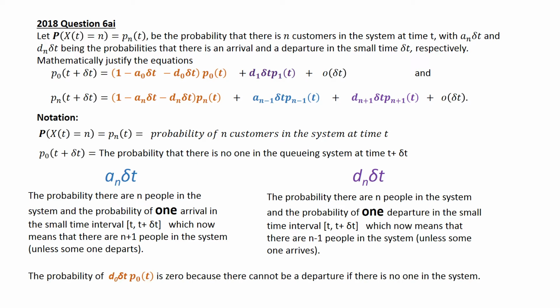arrives. And then if you look at the probability, D0 delta t P0(t). P0(t) means there's nobody in the queuing system at time t. And then D0 means there is one departure when there's zero in the queue. That can't happen. There's a zero because there cannot be a departure if there's no one in the system.